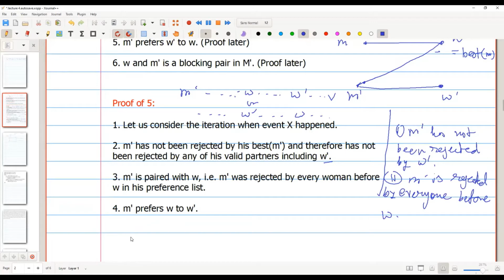If we check the preference list of M prime, he has already been rejected by everyone before W, and W prime has not rejected M prime yet. So W prime must be after W in the preference list of M prime.